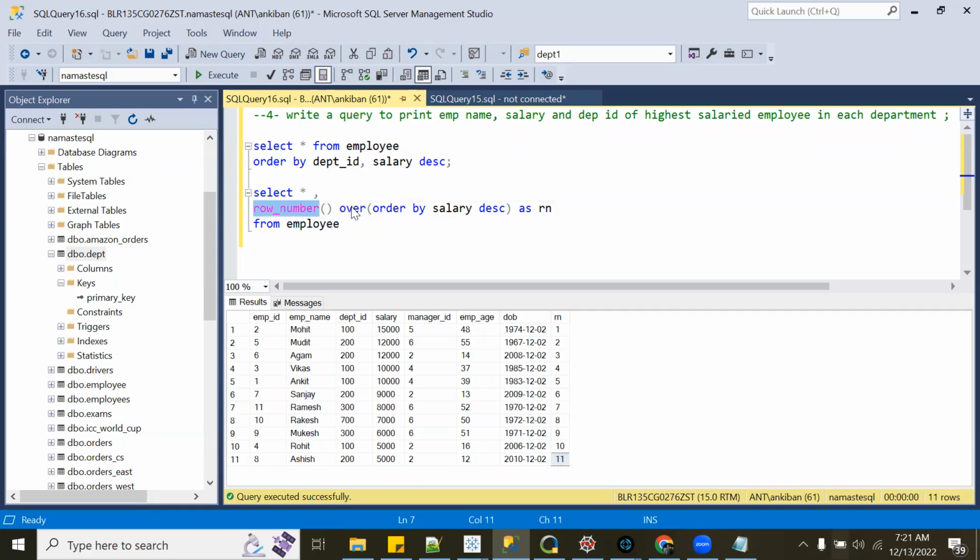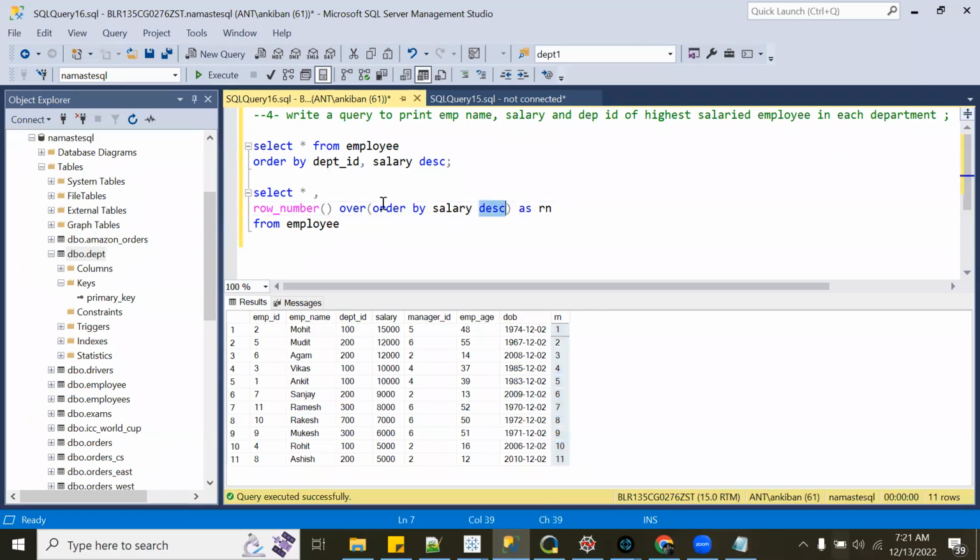This is an over clause. In the over clause, you have to give two things. One is the window that you have to decide. So we have not given any window, which means the full table is one window. So we have got a running number for the full table from 1 till 11. We have 11 records. We have got everything, right?